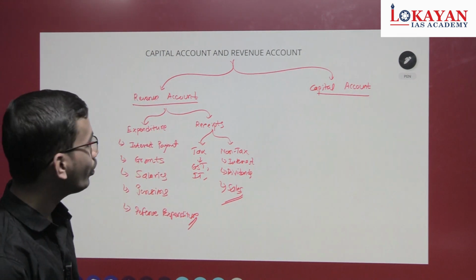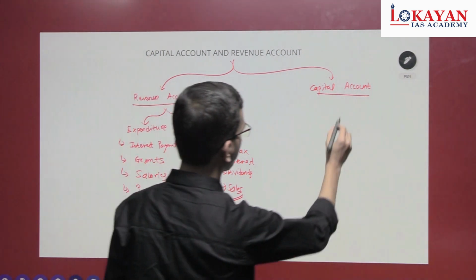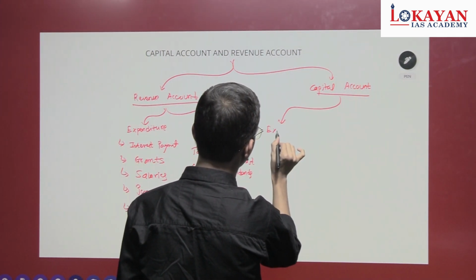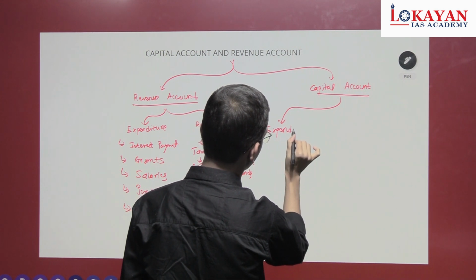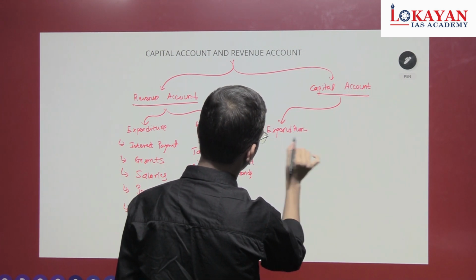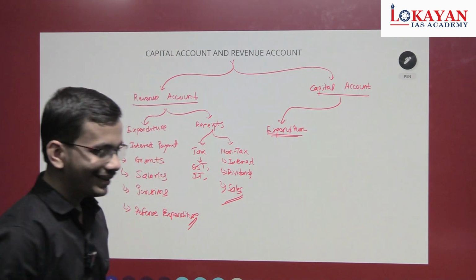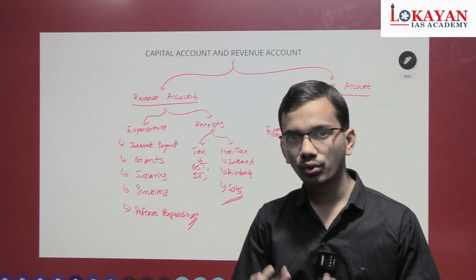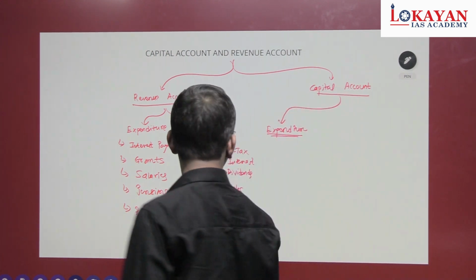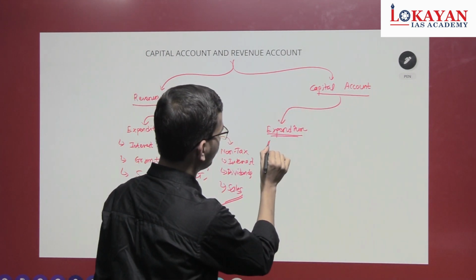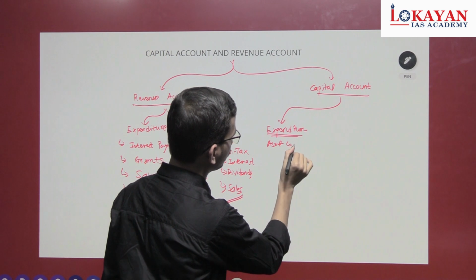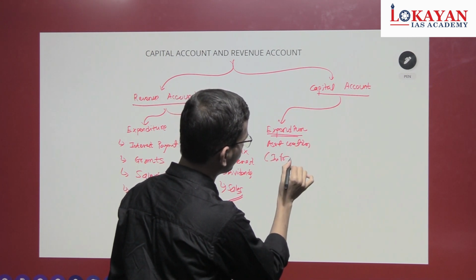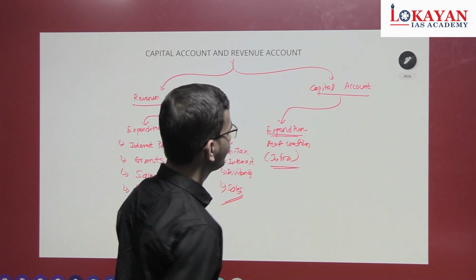Now let's come to capital account. Expenditure. This capital expenditure, that expenditure incurred by state to create assets, like asset creation, infra creation, capital.